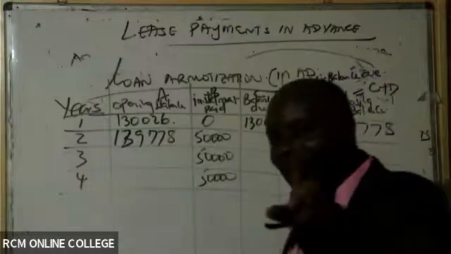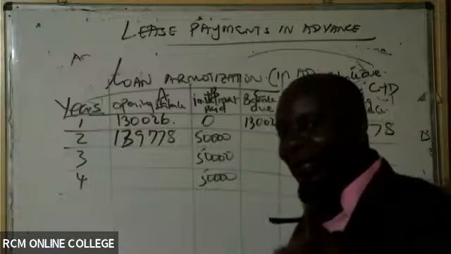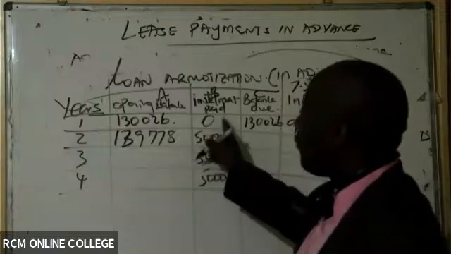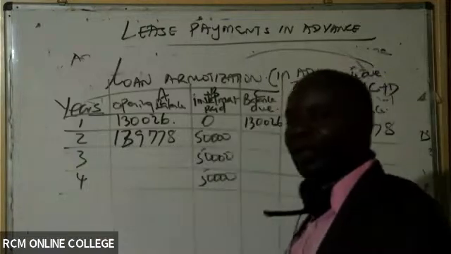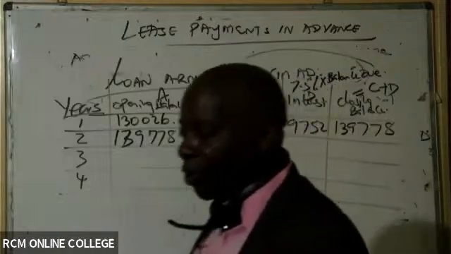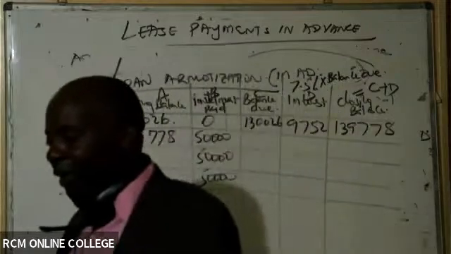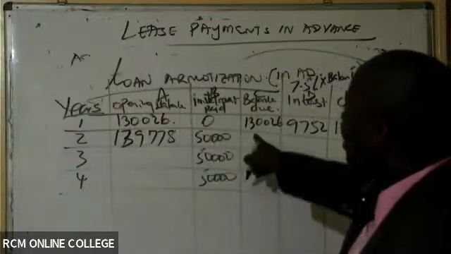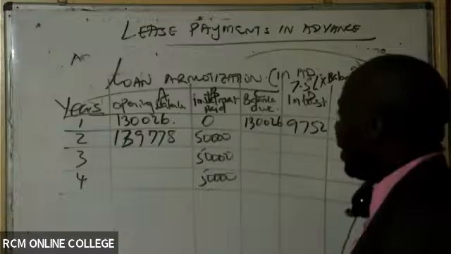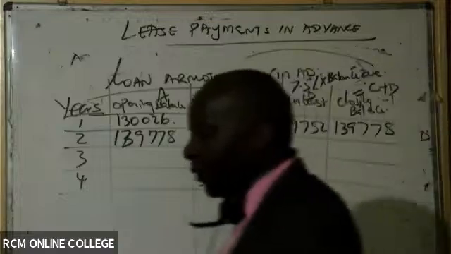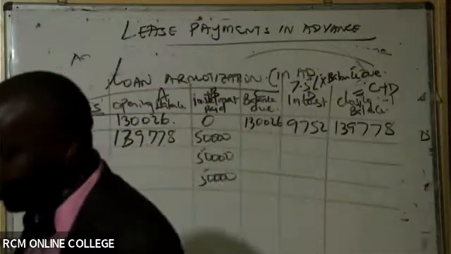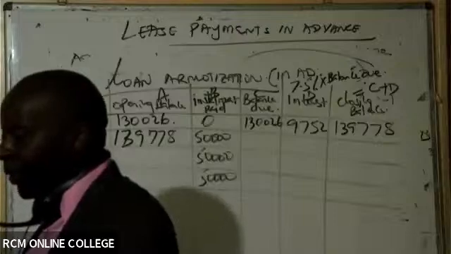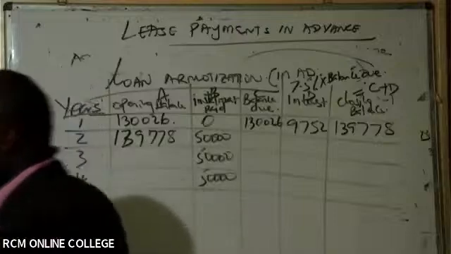So please don't let me down in this exam. If it's payments in advance, never forget the first one here is 0. If you forget that one, international disaster. So then please go ahead and give me the balance due here. 139,778 minus 50,000. What do we have there? Now you can move with speed.